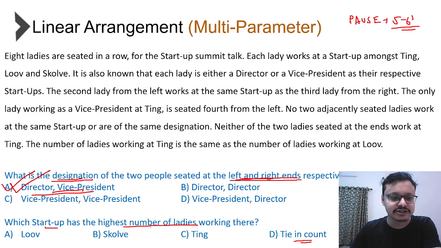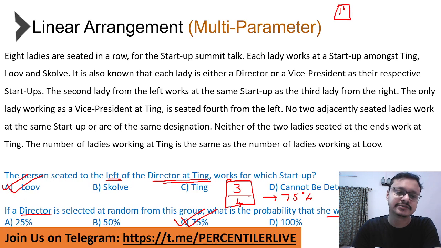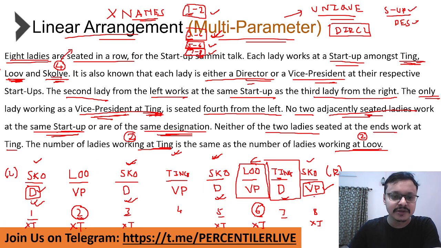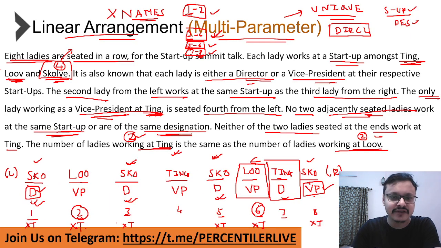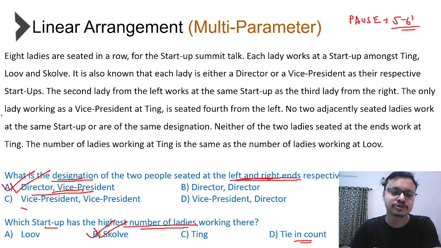The final question is saying, which startup has the highest number of ladies working? We already know the breakup. 2 is Ting, 2 is Louvre, and there are 4 in Skolv. So the startup with the highest number of ladies is indeed option B, that is Skolv. So positions 1, 3, 5 and 8, all of the 4 positions are taken up by the lady from Skolv. Hence the answer is option B.